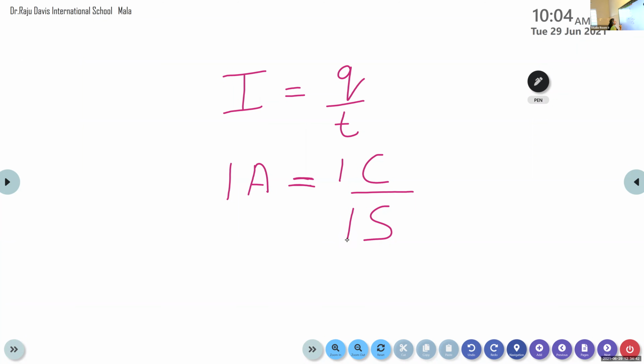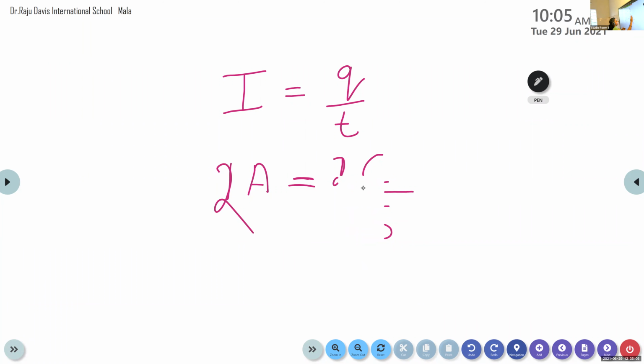So define 1 ampere. It is the 1 coulomb charge flowing in 1 second. Then what about 2 ampere? Can you define 2 ampere? It is the 2 coulomb charge that flows in 2 seconds.